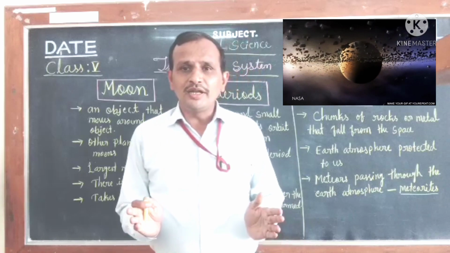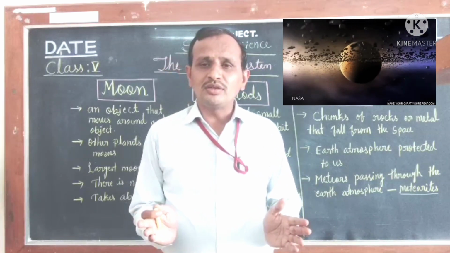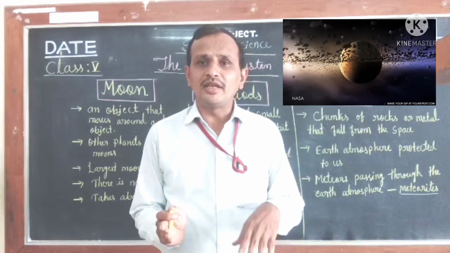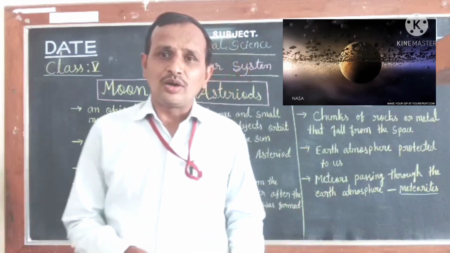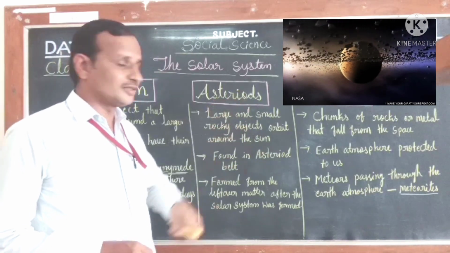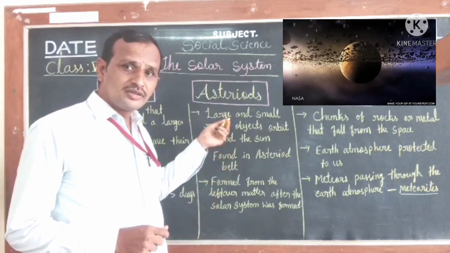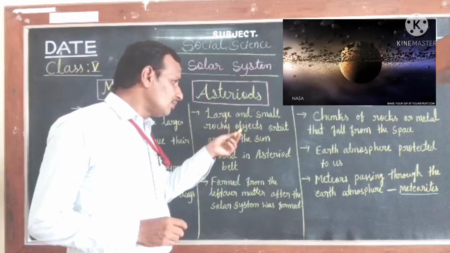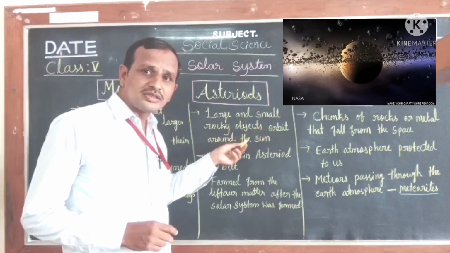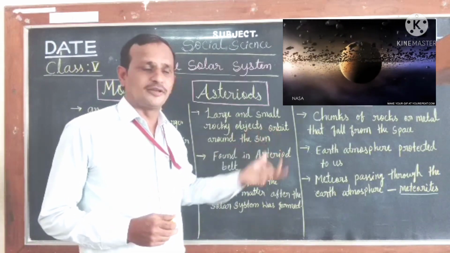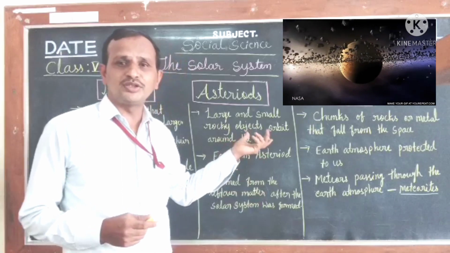The small and big rocky bodies that orbit around the sun are called asteroids. So what is an asteroid? It is a large or small rocky object that orbits around the sun. Remember this. This is the definition of asteroids.